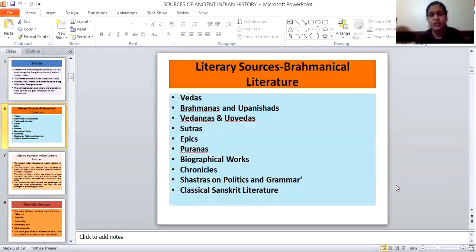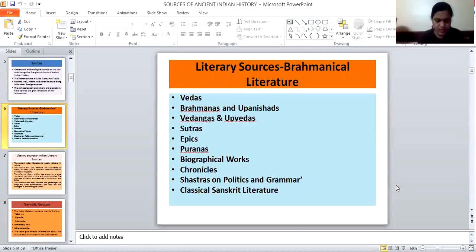Then literary sources, that is Brahmanical literature. First come the Vedas. So, how many Vedas are there? From a historical point of view, there are four Vedas: Rig Veda, Yajur Veda, Samaveda, and Atharva Veda. These Vedas give us information about the Aryan period. Not only the Aryan period, these Vedas also give us information about Aryan socio-economic, religious, and political life in detail.